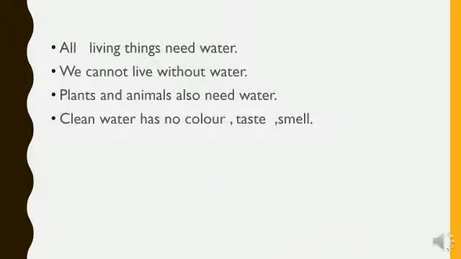Now, please read. All living things need water. So, everyone needs water. We cannot live without water. Plants and animals also need water. Clean water has no color, taste, and smell.